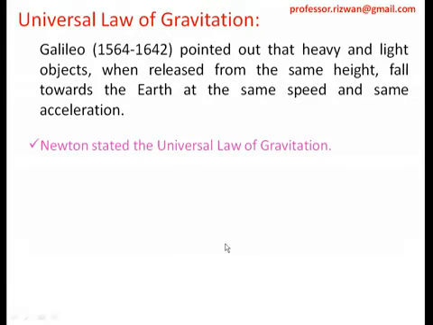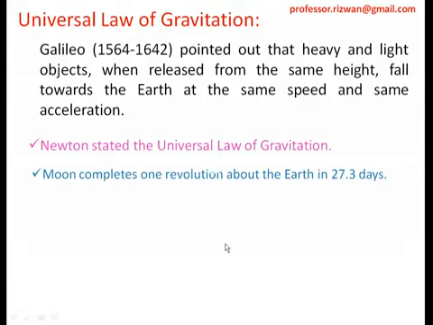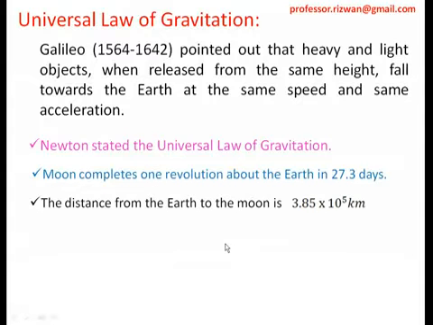Now Newton stated the universal law of gravitation. The moon completes one revolution around the earth in 27.3 days, right? That is the period of the moon around the earth. The distance from the earth to the moon is 3.85 into 10 to the power 5 kilometers. These are the points we'll use to understand the universal law of gravitation. Its statement, its formula, everything we'll see, but these points are required to understand what exactly the universal law of gravitation is.